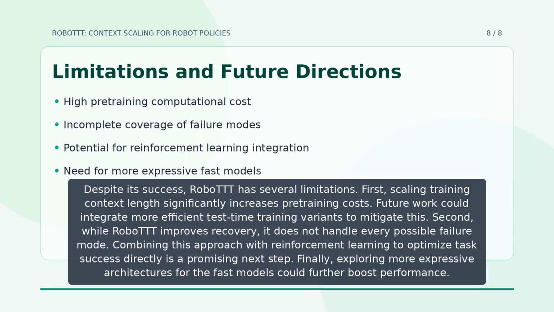Despite its success, RoboTTT has several limitations. First, scaling training context length significantly increases pre-training costs. Future work could integrate more efficient test-time training variants to mitigate this. Second, while RoboTTT improves recovery, it does not handle every possible failure mode. Combining this approach with reinforcement learning to optimize task success directly is a promising next step. Finally, exploring more expressive architectures for the fast models could further boost performance.